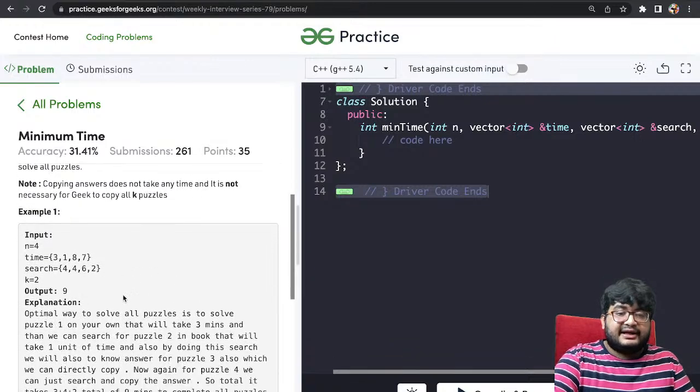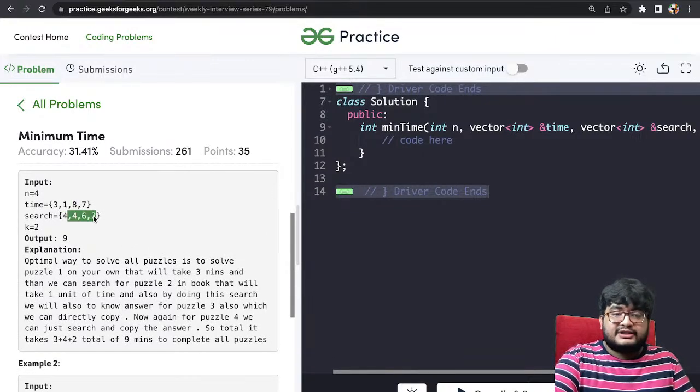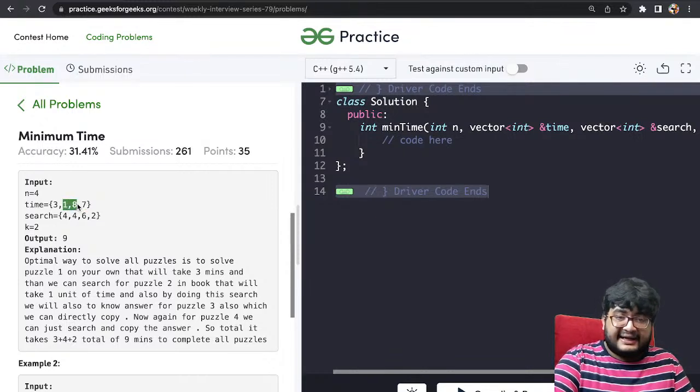Okay, so here the arrays are 3, 1, 8, 7 and 4, 4, 6, 2, and k is 2. He can solve the first puzzle himself, so it will take time equal to 3, right? For the second puzzle, he can search the book. When he searches the book here, it takes him 4 units. So the total is 7, but he knows the answer for the next 2 puzzles as well, right?